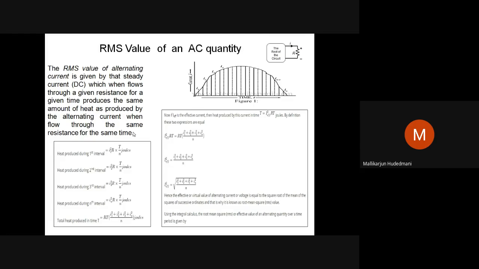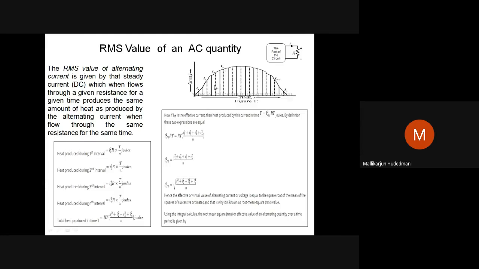When heat balance is reached, the DC amperes that were flowing inside are called the RMS value of the alternating current by number. You have to catch the number. 10 ampere made it possible, 12 ampere made it possible, like that. That magnitude of DC current is known as the RMS value of an alternating quantity. To do that, what is the experiment you have to do? Consider the waveform as shown to you. It is for T duration.